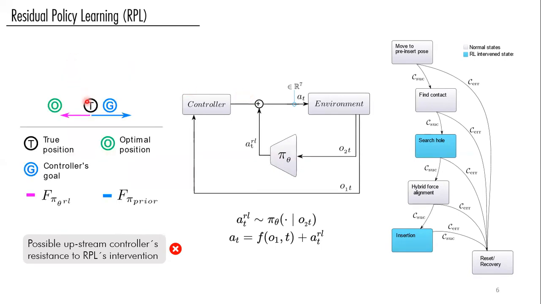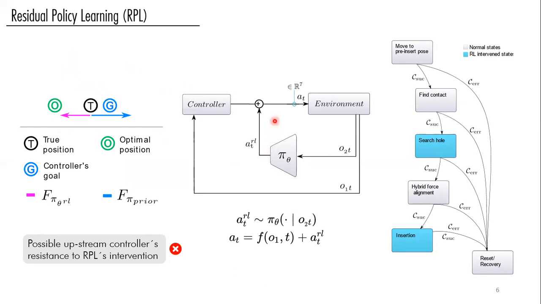So for example, if our true end effector is here, an ideal policy will apply a force that will try to move the end effector to this optimal position, but the controller that is not optimal may have a different goal to maintain, and this may result in a competition between the controller and the policy.